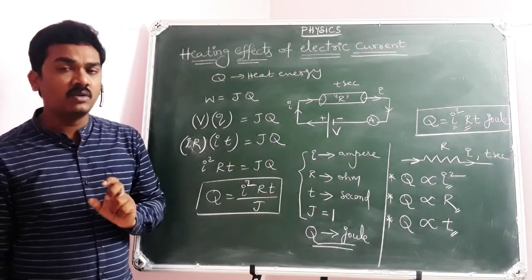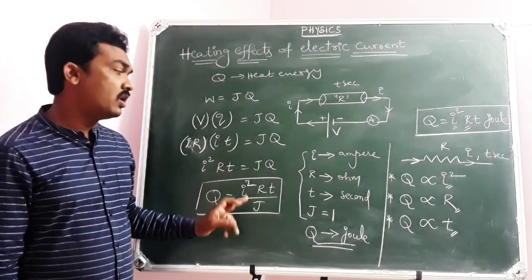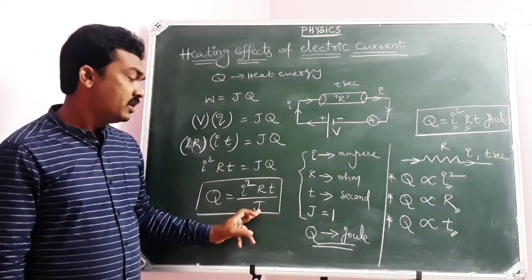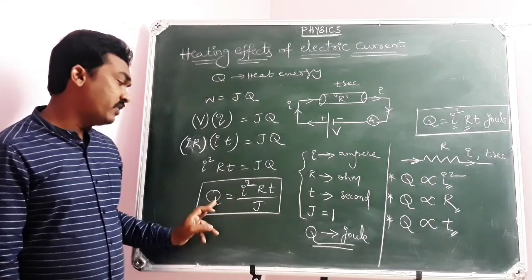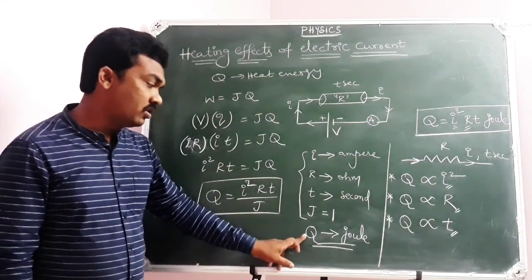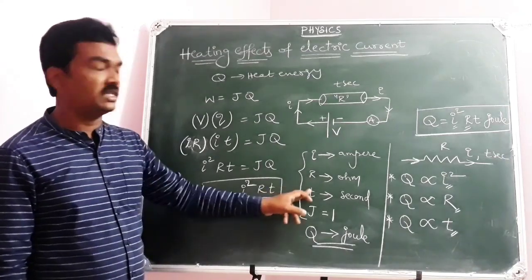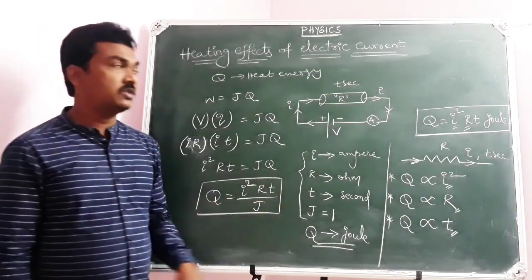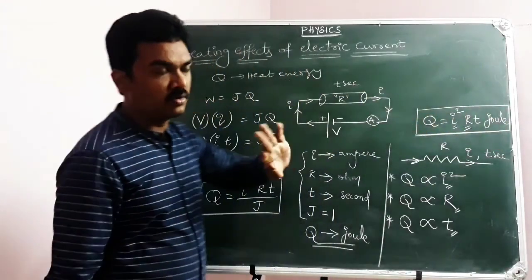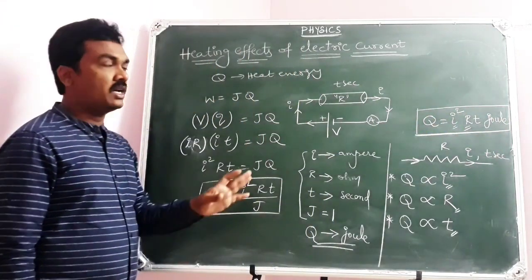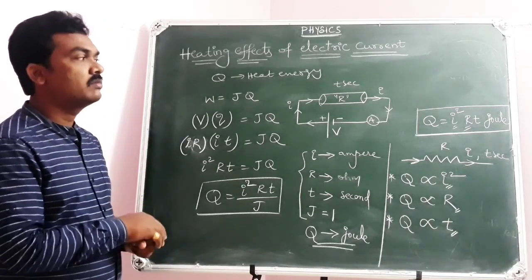And how to measure the amount of heat energy produced in a current carrying conductor? Q equal to I square RT by J. If J equal to 1, then you will get the amount of heat energy in terms of joules, provided I is in amperes, R is in ohms, T is in seconds. So Q equal to I square RT joules is the amount of heat energy produced in a current carrying conductor. Hope you got clarity on this.